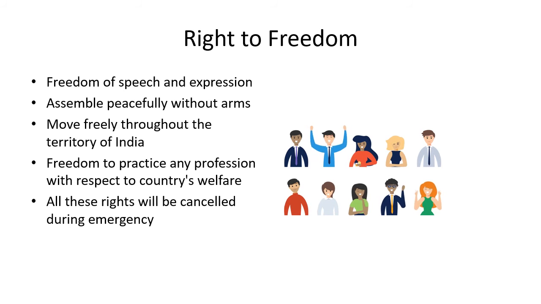Now, right to freedom gives you the freedom of speech and expression. That means you are free to express your views, you are free to speak freely. The right to freedom also gives you the power to assemble peacefully. That means you can assemble with your friends, family members or society members peacefully, but without arms. Without arms means you will not carry any weapons, any gun or anything, without arms and ammunition.